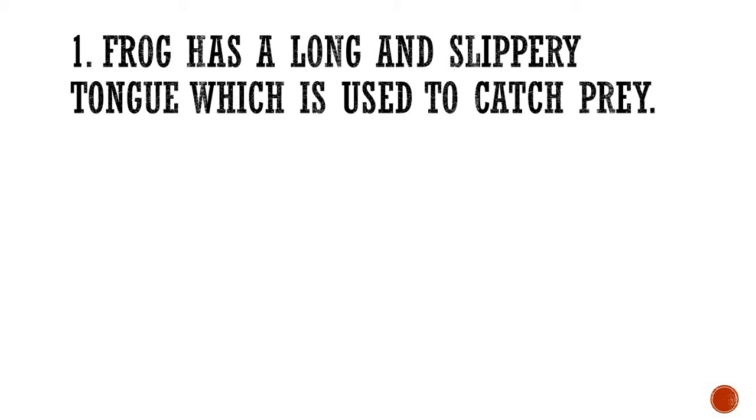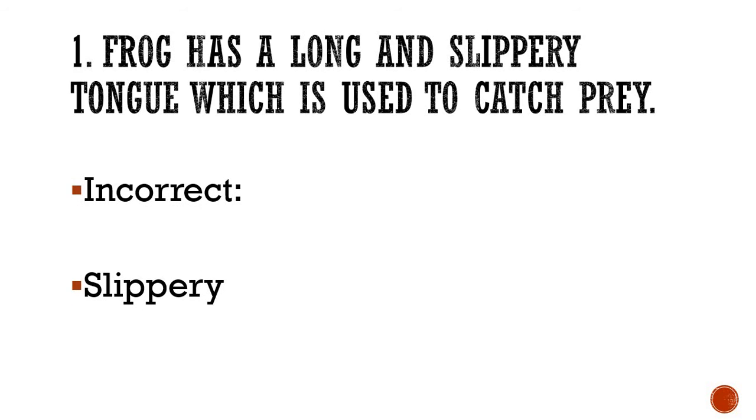Almost everything seems to be correct, but one word is incorrect. I hope you have tried to find it on your own. The incorrect word is slippery. Long is correct, but slippery is incorrect. So if we remove it, frog has a long and dashed tongue. What is the correct word if not slippery?